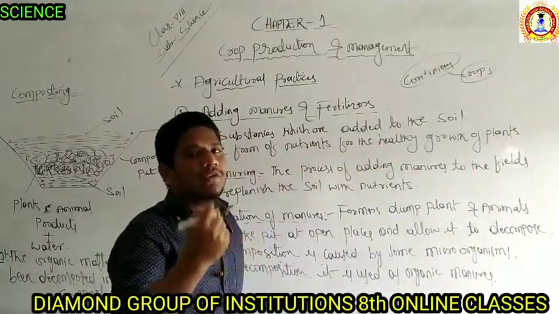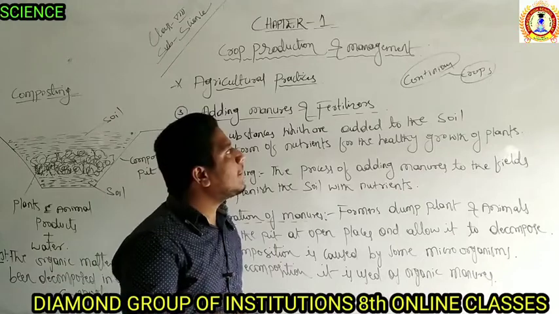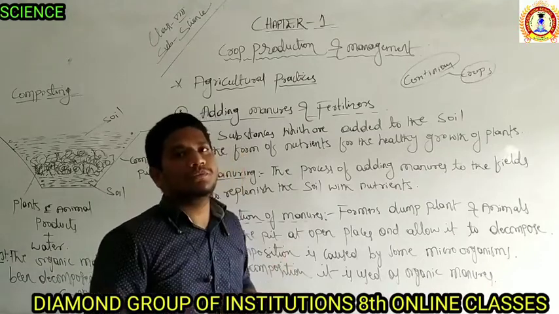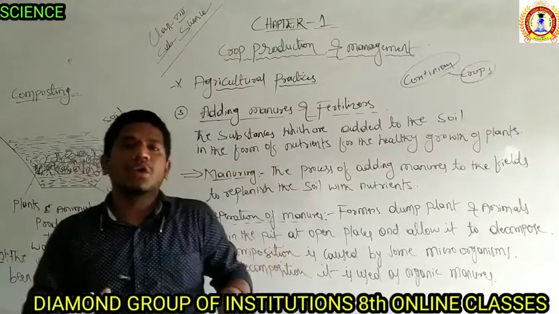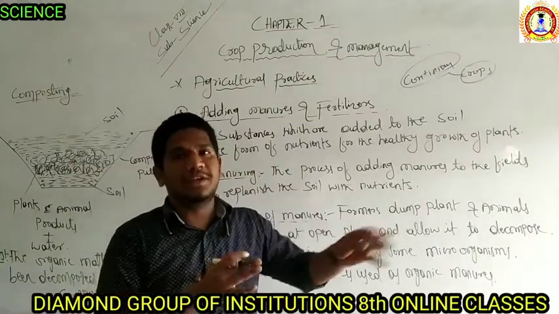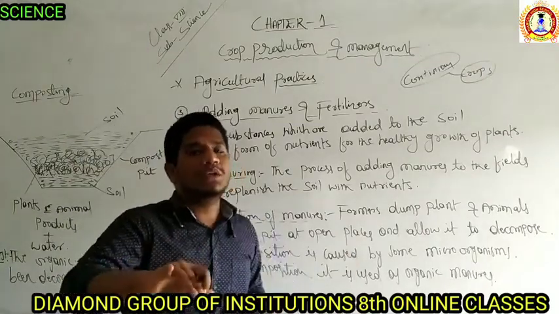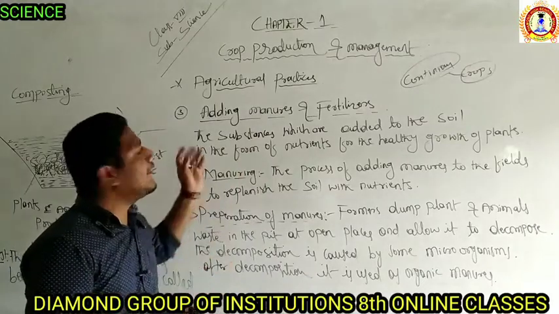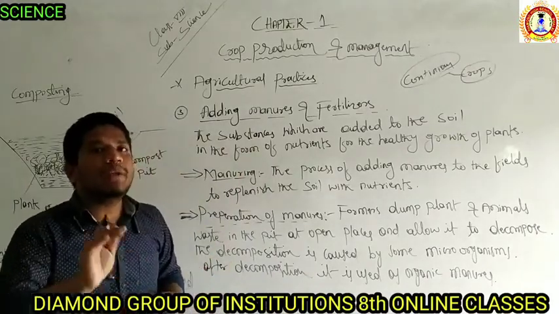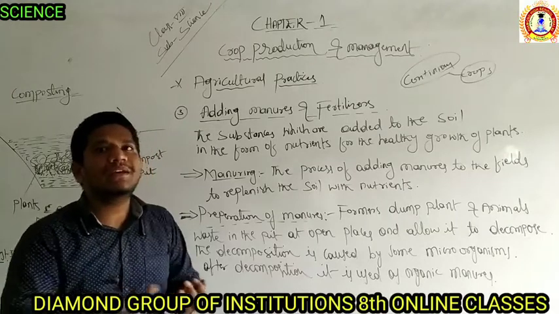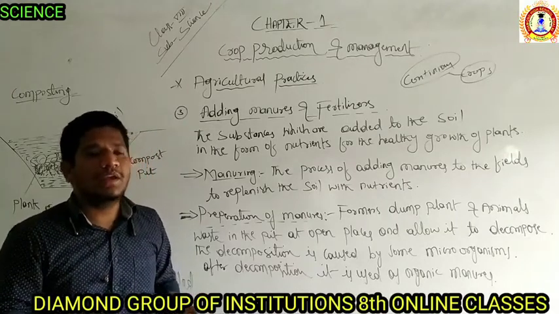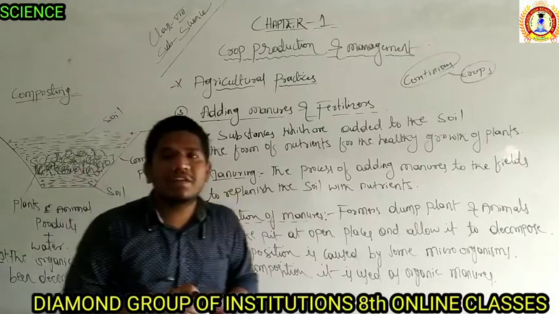The nutrients of the soil become poor when you continuously grow crops. So to avoid that, farmers add fertilizers, to replenish the nutrients which are lost by the soil. Simple. What is the need of adding manures and fertilizers?